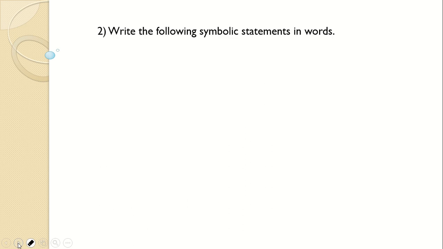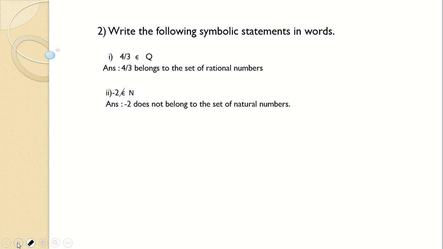And then next, write the following symbolic statements into words. 4 upon 3 belongs to, I told you earlier, epsilon means belongs to. 4 upon 3 belongs to the set of rational numbers. Q is rational numbers, we have seen, right? Next, -2 does not belong to the set of natural numbers. Then the third one, P is a set of odd numbers. I think that was quite easy, just to write it in words.